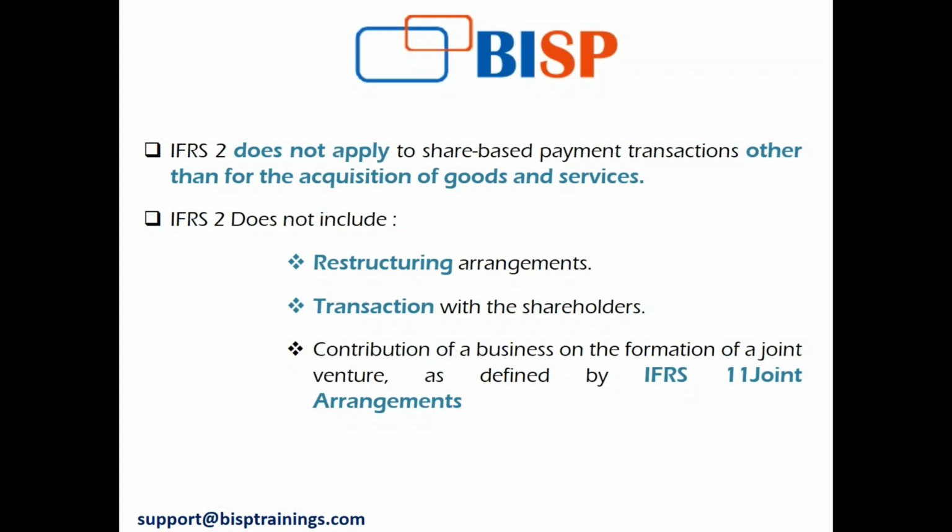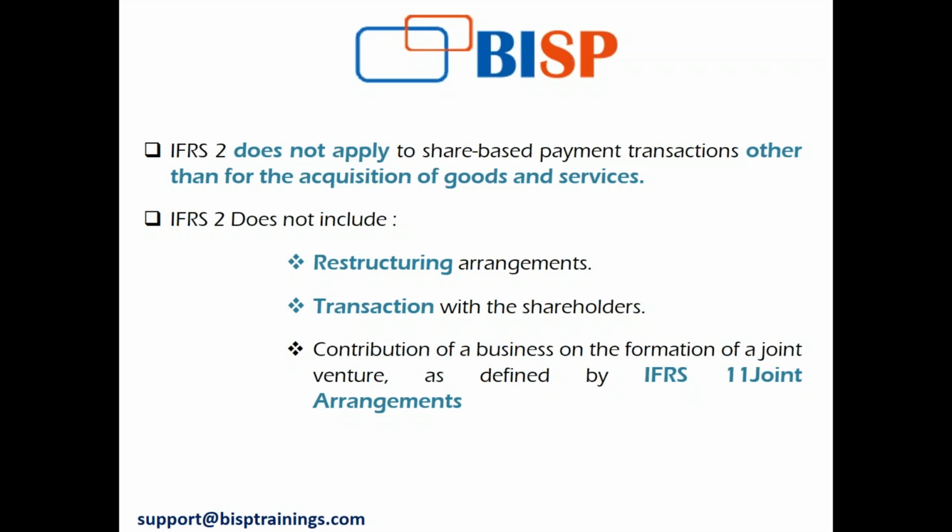For example, if an entity grants shares to a charitable institution, say my entity has granted shares to the PM Relief Fund looking at the COVID-19 effect, of course there is no benefit that I am getting by this charity to the PM Relief Fund. But that transaction is also within the scope of IFRS 2. I cannot circumvent it by saying I cannot judge the amount of benefit I'm getting from this charity, so I'm not going to account for that in my financial statements.